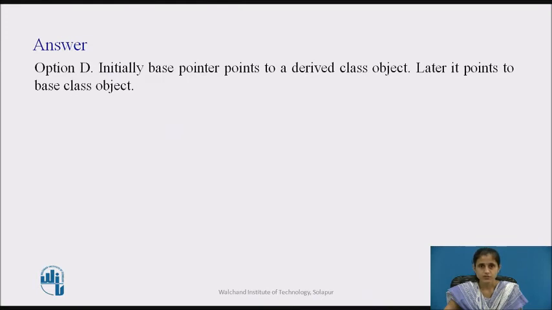The answer is option D. Initially, base pointer points to a derived class object. Show function is called with base pointer, which displays in derived. Later it points to base class object. Show function is called with base pointer, which displays in base.